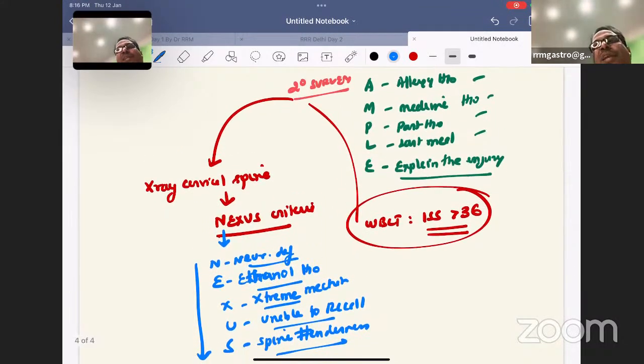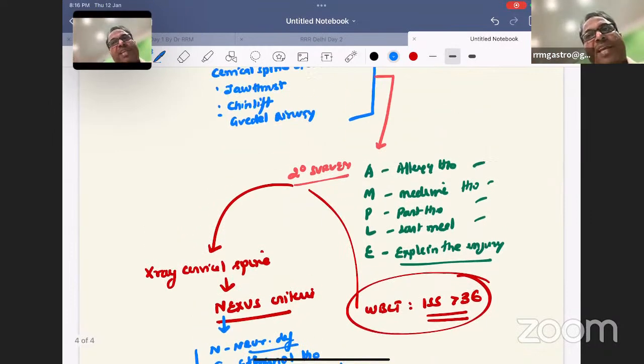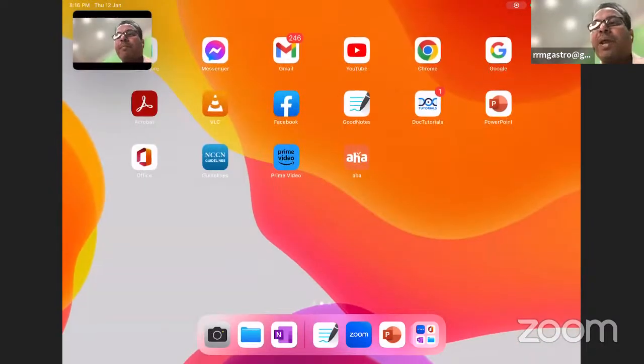All this will come under secondary survey. So all are secondary surveys. Like any investigation you're going to do will be secondary survey, except log roll. Please remember, log roll is a part of exposure, primary survey. This is again another FMG as well as NEET PG question. Log roll is a part of primary survey.